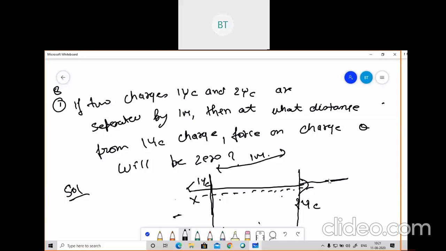So this is the question. Now you need to find where you will place this Q, so that the force will be 0. Either you place Q before, in the region of the 1 coulomb, or in between the 1 coulomb and 2 coulomb, or after the 2 coulomb. You need to find where to place Q so that the force acting on it will be 0. So how much distance will there be from the 1 coulomb? So you have understood what the question was asking here.